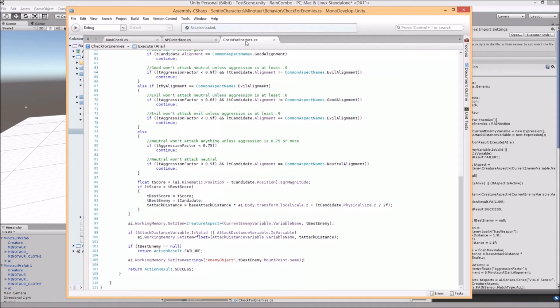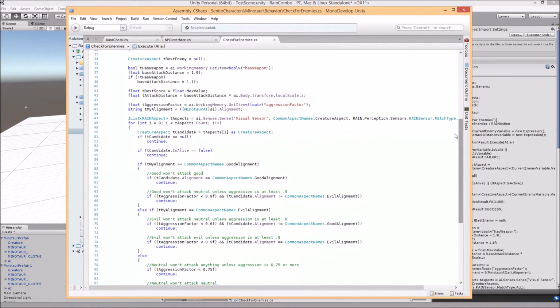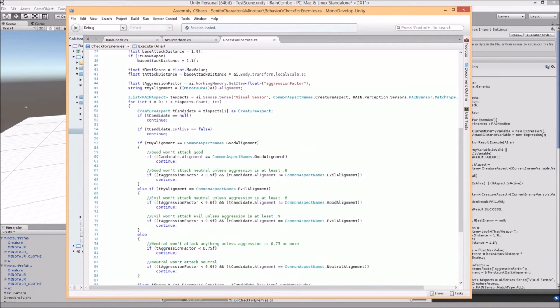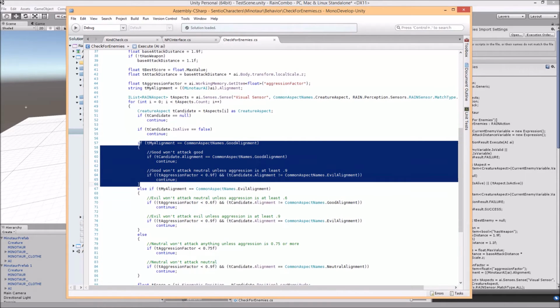Now, just quickly, within the check for enemies script, they check the alignment and decide whether or not the alignments of this character and whatever other characters in the scene match, or are good versus evil, and whether or not their aggression is high enough to attack each other.